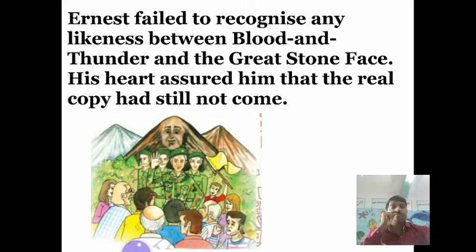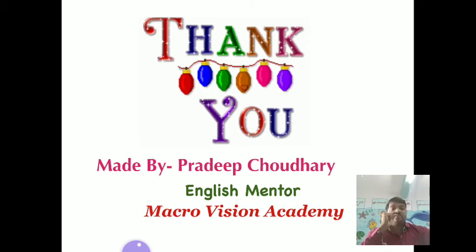So this way, Blood and Thunder was not the great stone face. People also accepted that he was not. People also agreed that he was not Gathergold, and that Blood and Thunder and Gathergold both did not resemble the great stone face. So they started waiting again. Ernest also started waiting for when the real stone face man would come.